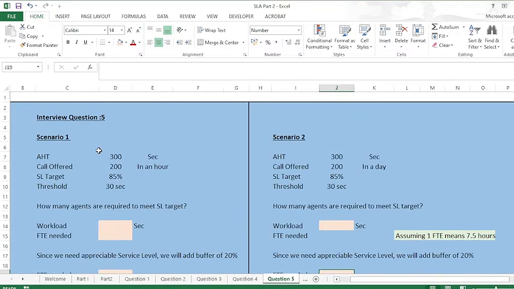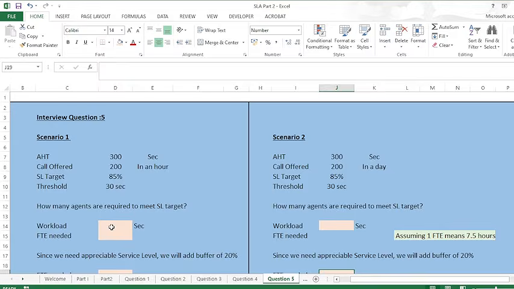In this question, there are two scenarios. First of all, we'll discuss the first. In the first scenario, AHT is given as 300 seconds, the calls offered is 200 calls, the service level target is 85%, and the threshold is 30 seconds. All right. So how many agents are required to meet the service level target?